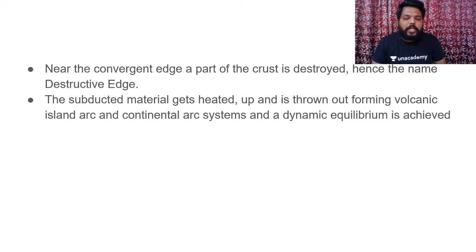Done. So if you see near the convergent edge, as I have said, as the crust is moving inward, part of the crust is destroyed. Hence the name we give to this convergent edge is destructive edge. As I have already mentioned, the subducted material gets heated up and is thrown out, forming volcanic island arc and continental arc systems, and it is a dynamic equilibrium which is achieved.